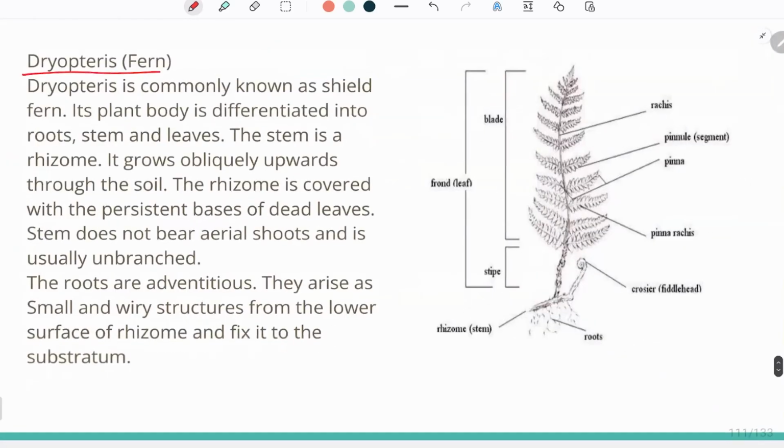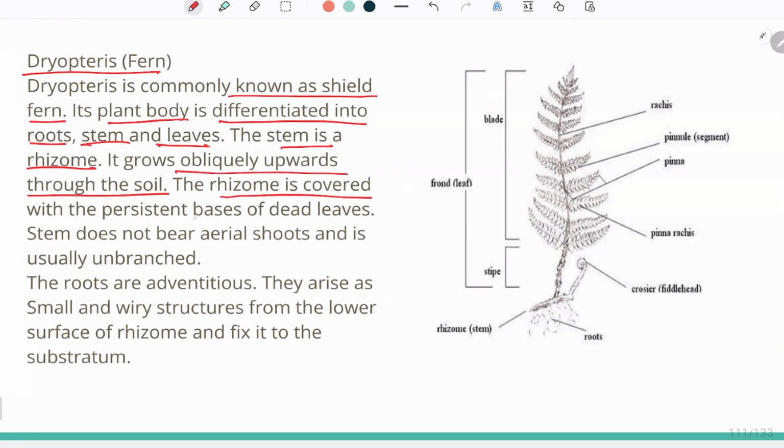Now, Dryopteris fern. Dryopteris is commonly known as the shield fern. Its plant body is differentiated into root, stem, and leaf, and the stem is a rhizome. It grows obliquely upwards through the soil. The rhizome is covered with the persistent bases of dead leaves. The stem does not bear aerial shoots.